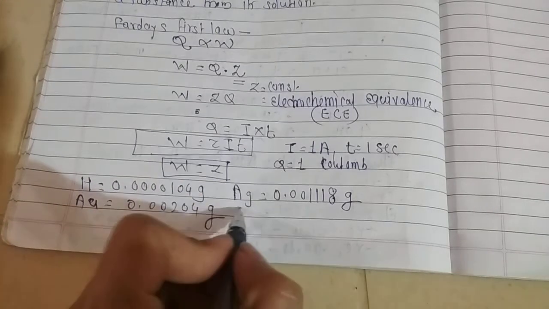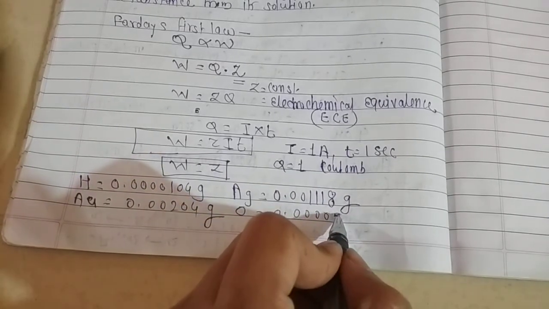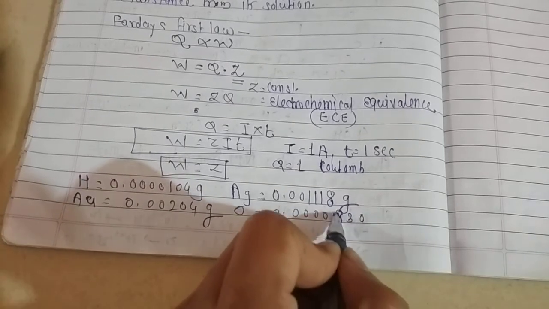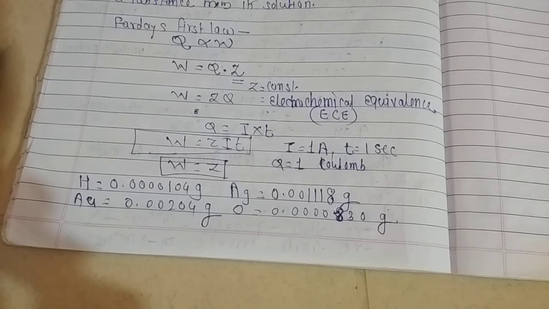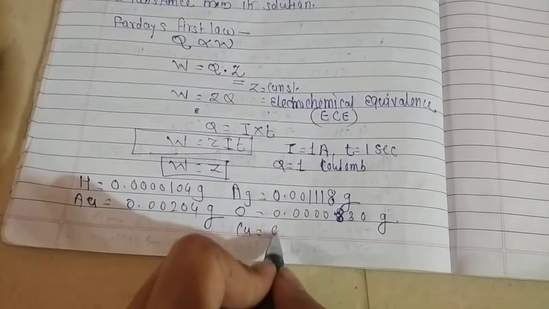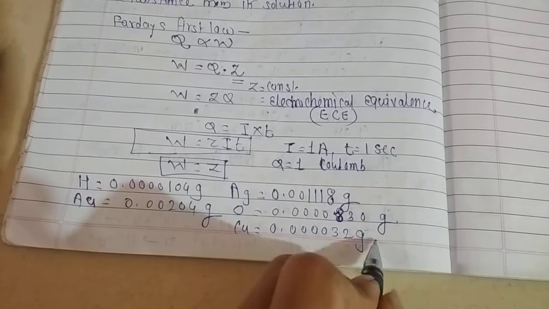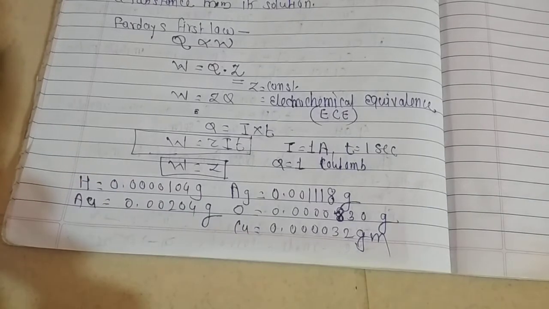In case of oxygen, it is 0.0000830 something. Like this, in case of copper it is 0.0000329. Okay, no problem.